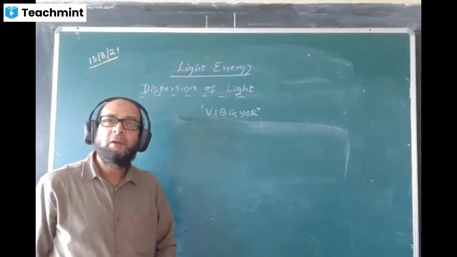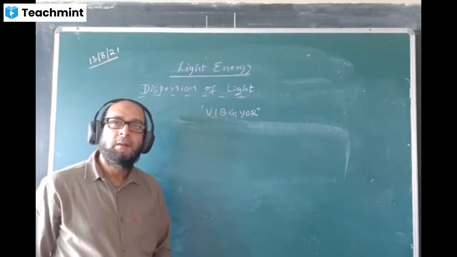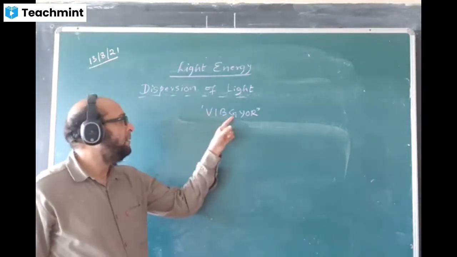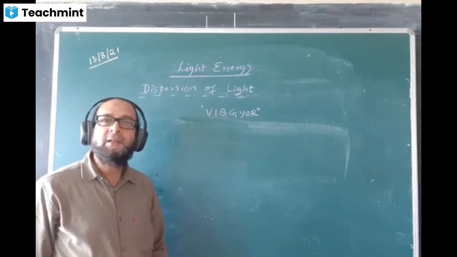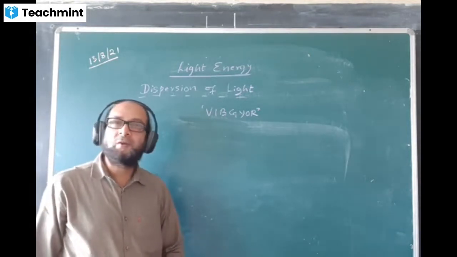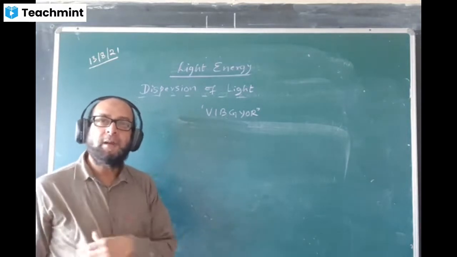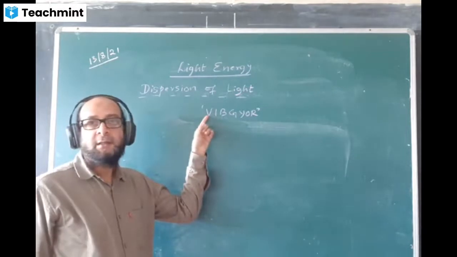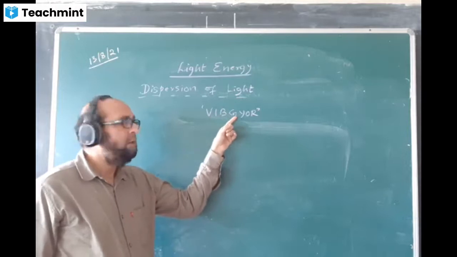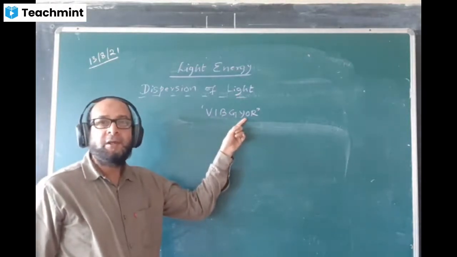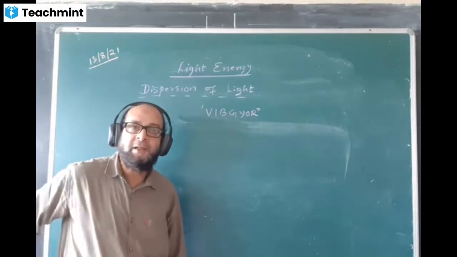Do you know the full form of Vibgyor? Yes, sir. Violet, indigo, blue, green, yellow, orange, red. Yes, very good. There are 7 colors, which we call rainbow colors also. V stands for violet, I for indigo, B for blue, G for green, Y for yellow, O for orange, and R for red. These are the 7 constituent colors of white light.